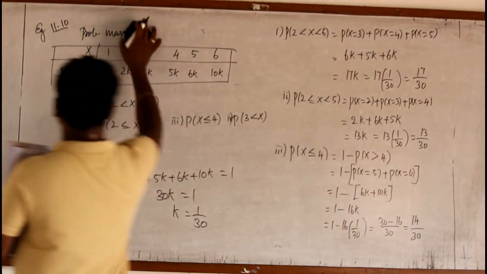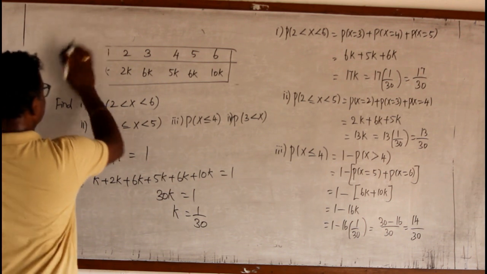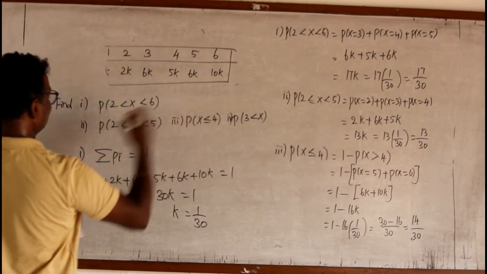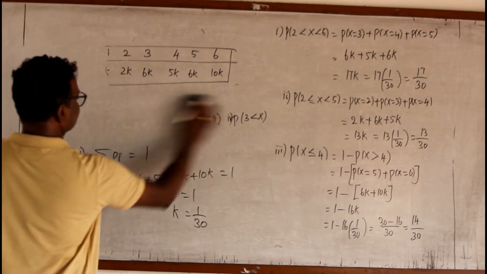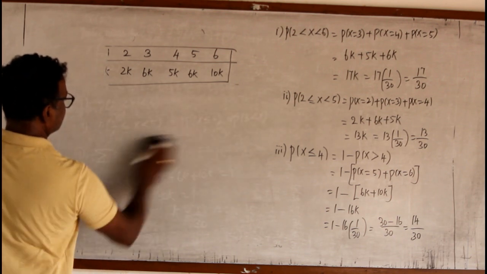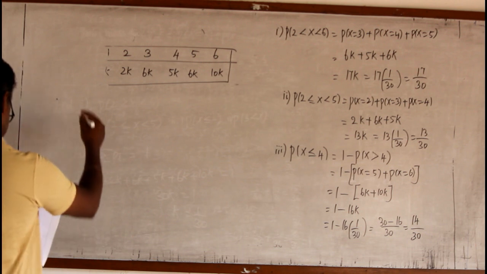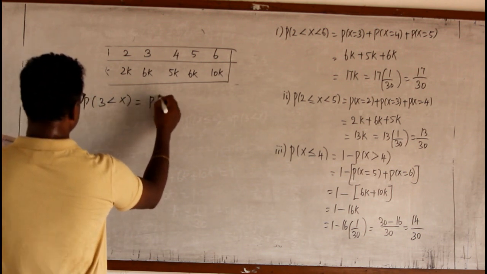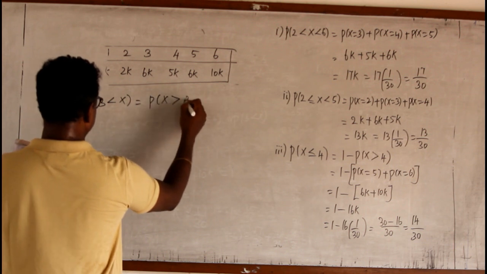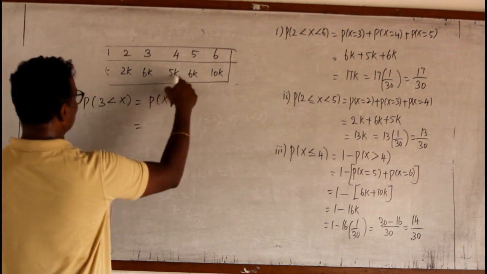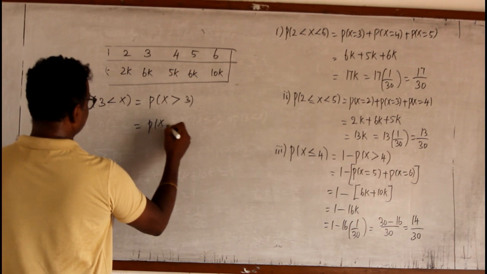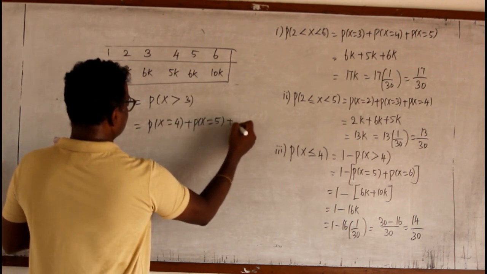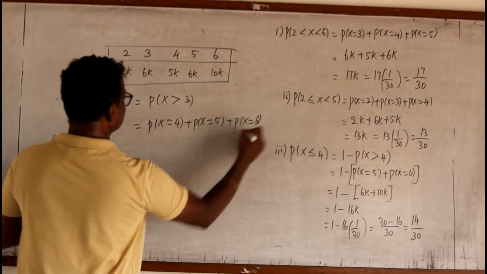Then P of X less than or equal to 4 is over. Then the fourth one. The question is P of 3 less than X. That means P of X greater than 3. Greater than 3 means 4, 5, 6, isn't it? P of X equal to 4 plus P of X equal to 5 plus P of X equal to 6.